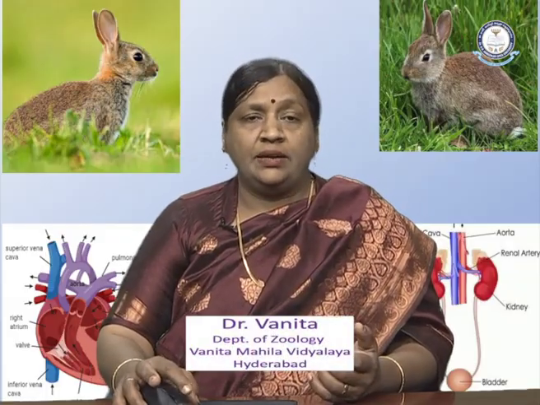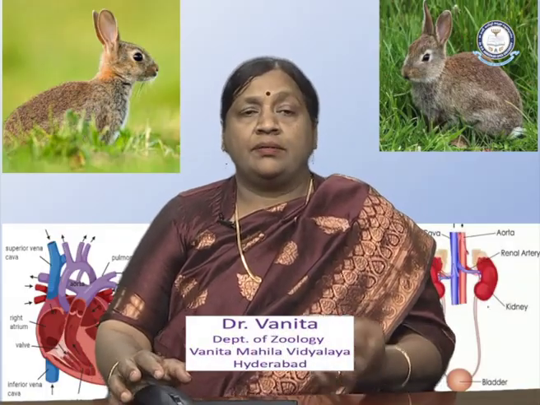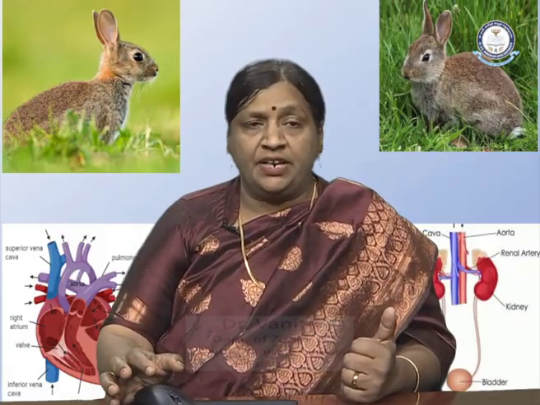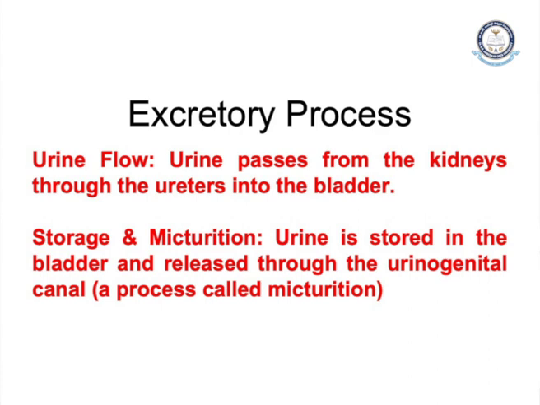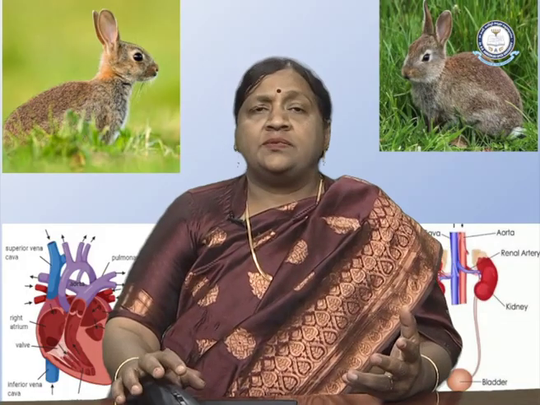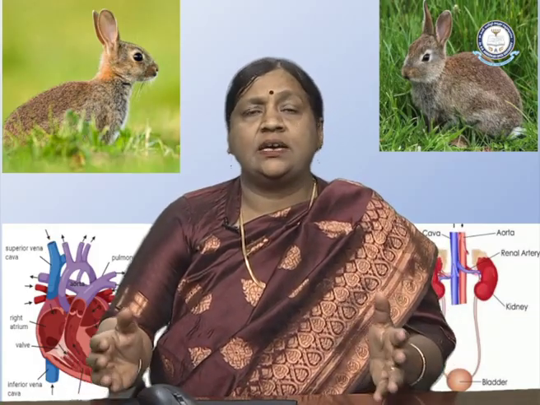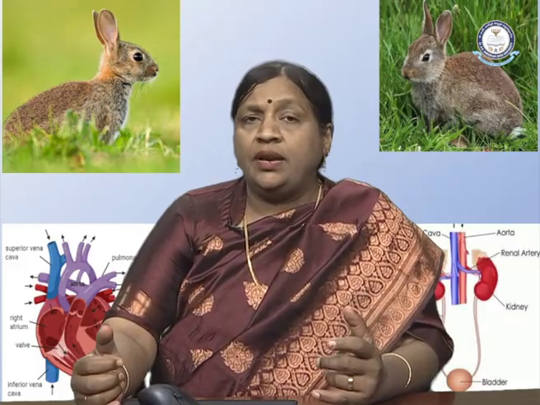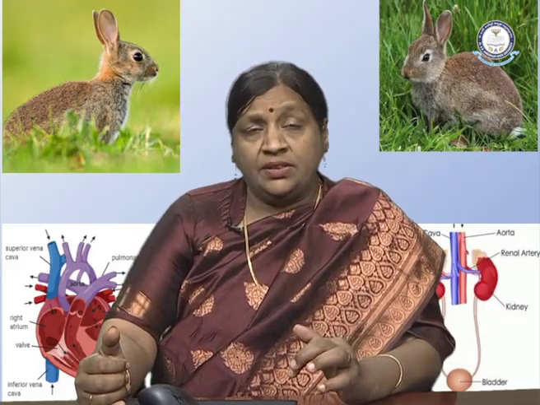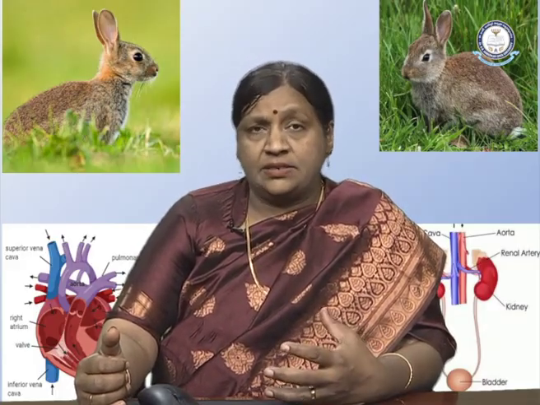So we have three important aspects in this process: filtration, urine flow and storage. After the storage, it is passed through the urinogenital canal. So the important components of the excretory system we have seen here are the kidneys, ureter, urinary bladder and urethra through the urinogenital tract.